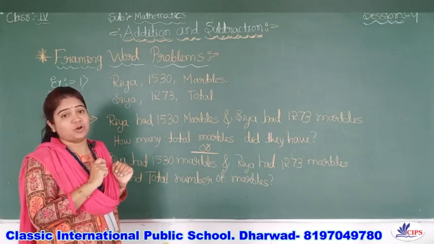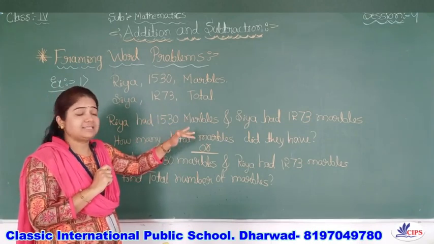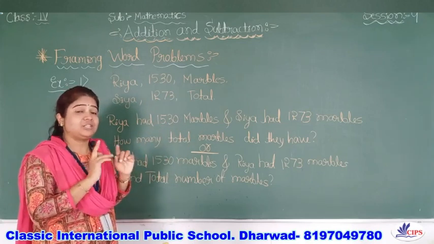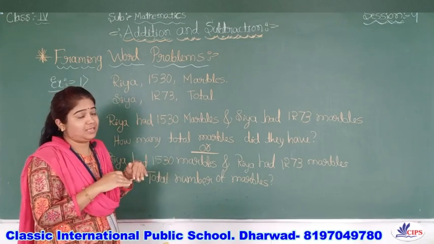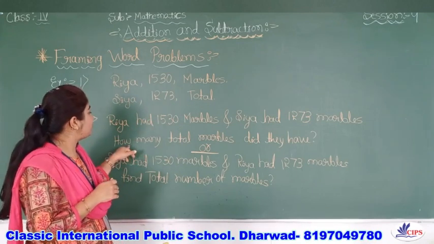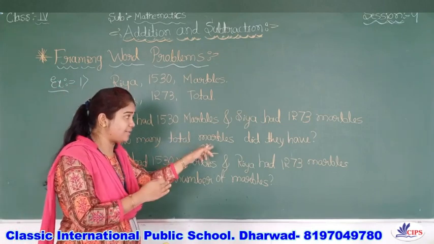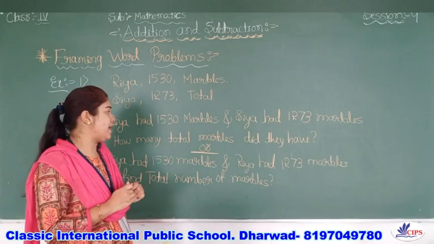That is very, very important. They are asking for the total, so at last we have to find the total only. The question should carry that meaning at the end. Here also we are using Ria had 1530 marbles and Sia had 1273 marbles.